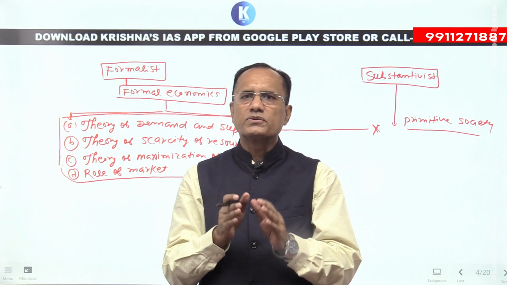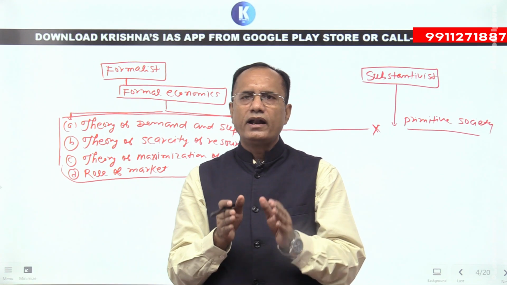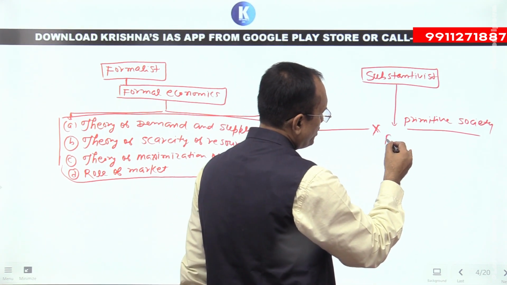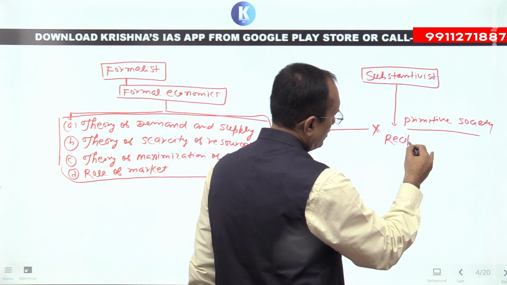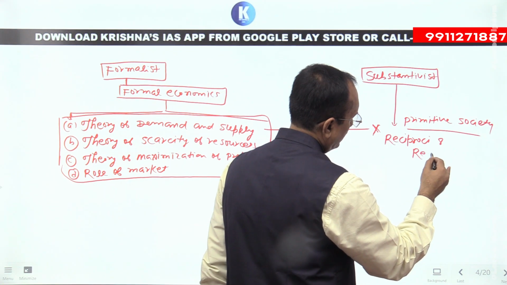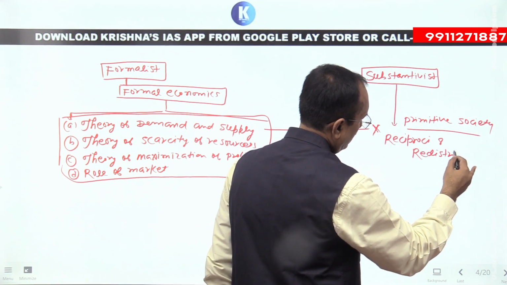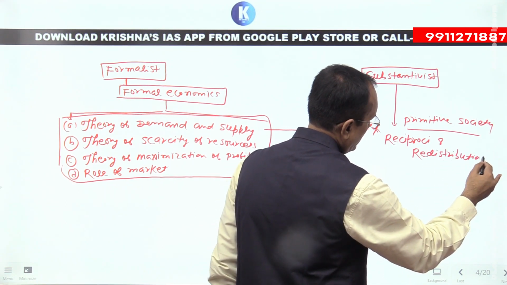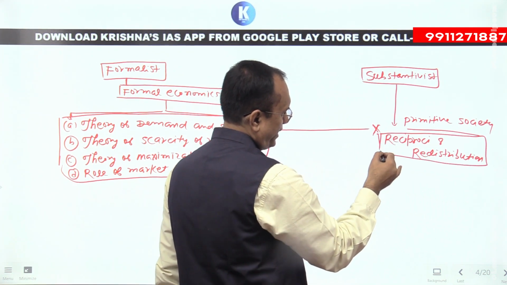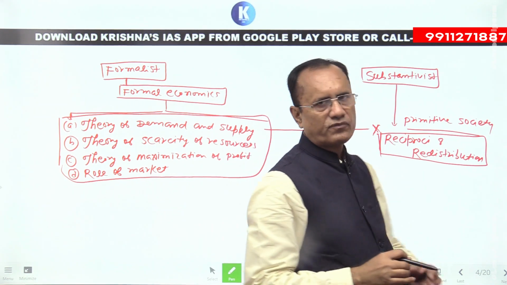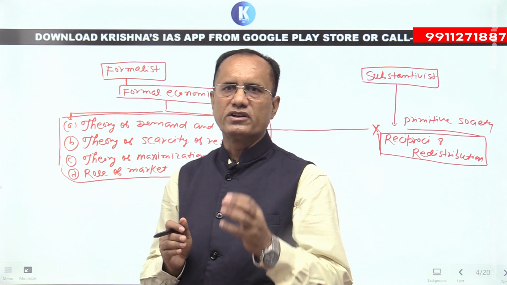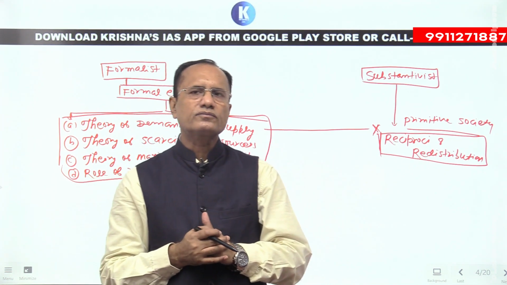Their economy is a subsistence economy, and in their economy the rules of reciprocity and redistribution are very important, right? That concept is very important for their production, consumption, distribution and exchange.